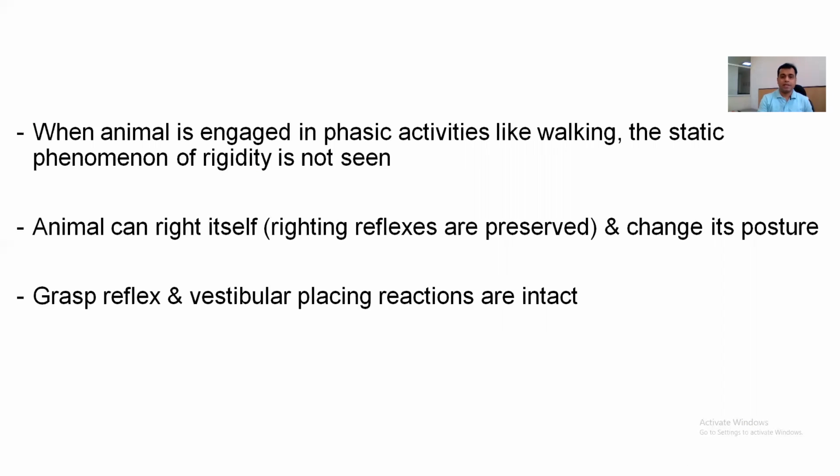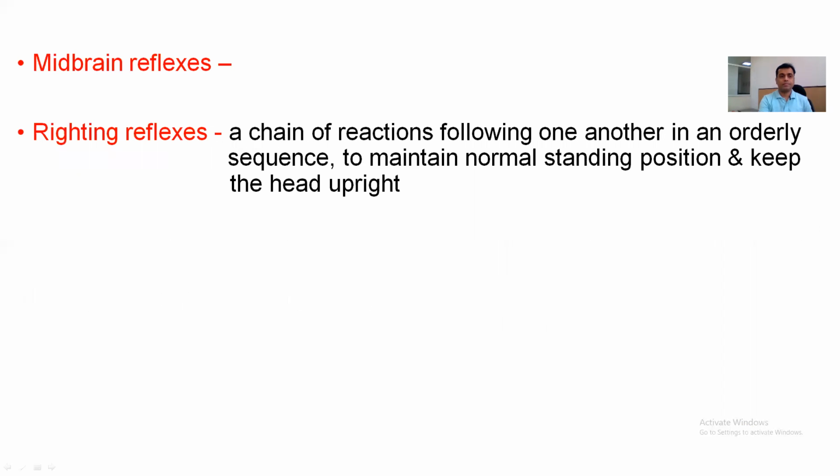The animal can right itself, that is, righting reflexes are preserved, and it can change its posture. Also, grasp reflex and vestibular placing reactions are intact. What are the various midbrain reflexes? First of all, righting reflexes.